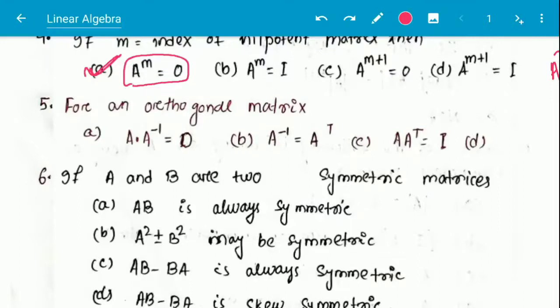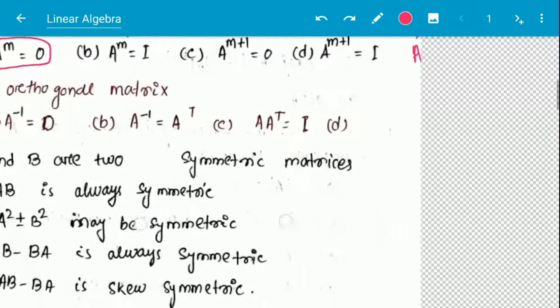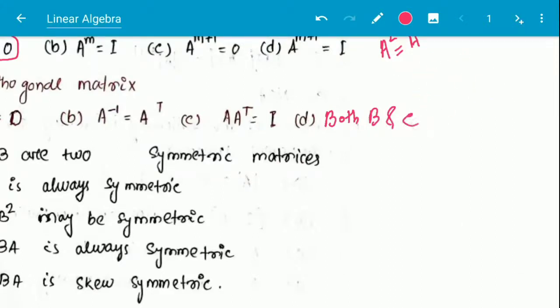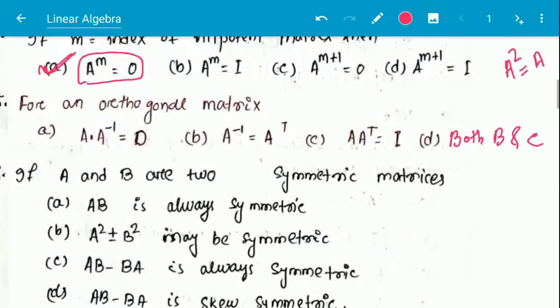Option B, A inverse is equal to transpose of A. Option C, A transpose is equal to I. And option D is both B and C. So here the answer is option D, that is both B and C.